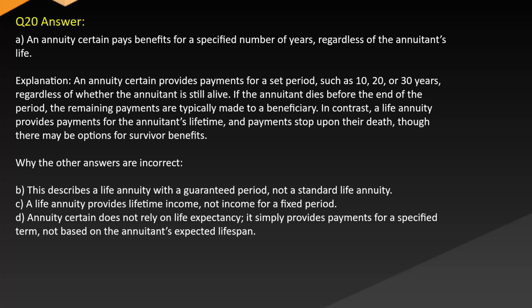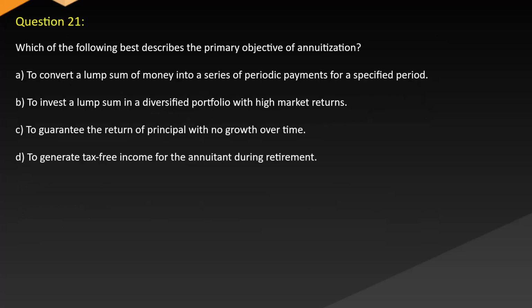Why the other answers are incorrect. B. This describes a life annuity with a guarantee period, not a standard life annuity. C. A life annuity provides lifetime income, not income for a fixed period. D. Annuity certain does not rely on life expectancy. It simply provides payments for a specified term, not based on the annuitant's expected lifespan. Question 21. Which of the following best describes the primary objective of annuitization?